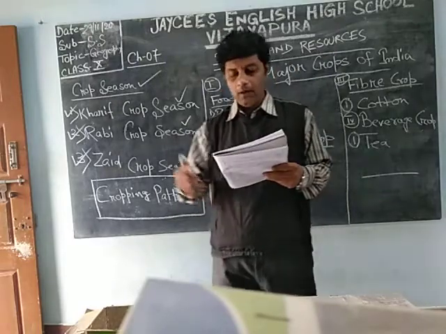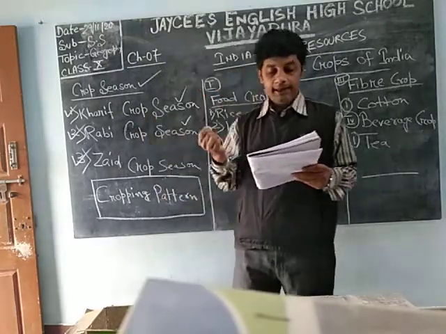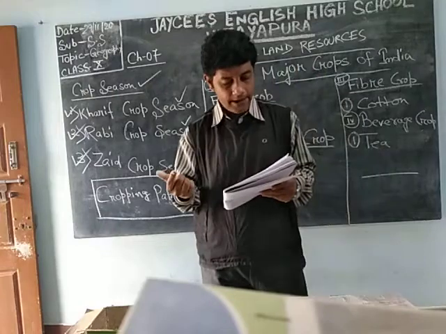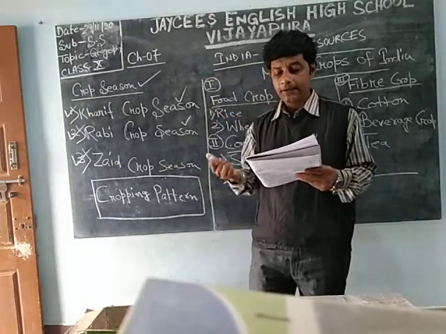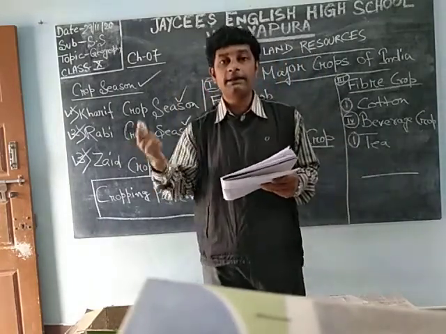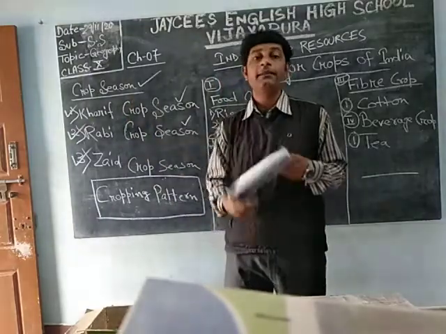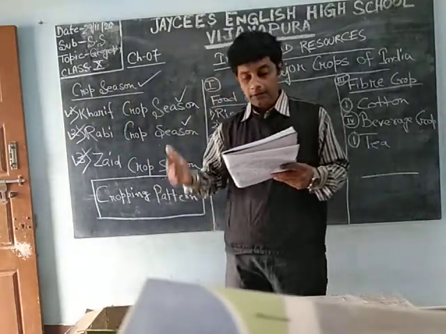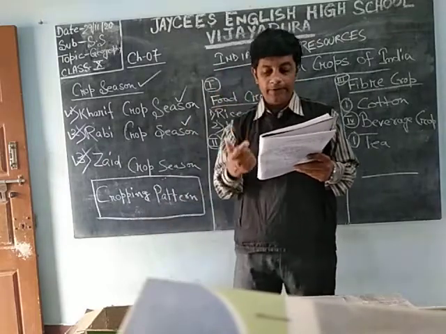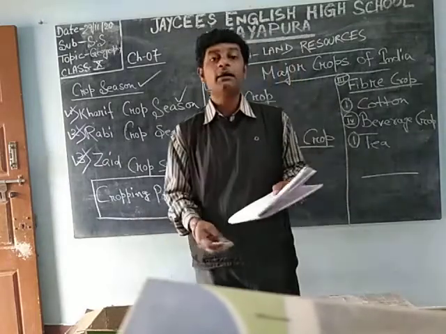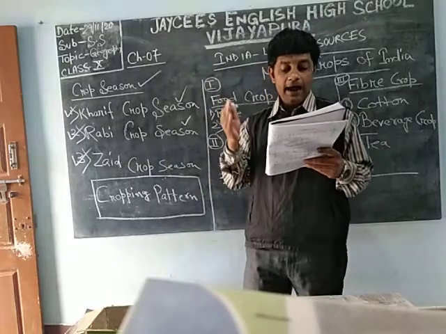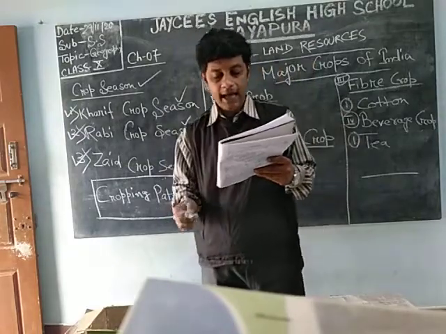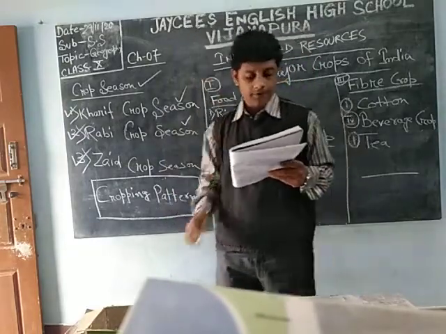The crop grown when the northeast monsoon begins is called Rabi crop. The sowing takes place during October, November. The seed is put into the field in October, November and harvested in the month of February and March. What are the crops coming in this? Wheat, barley, gram, linseed, etc. are the main Rabi crops.